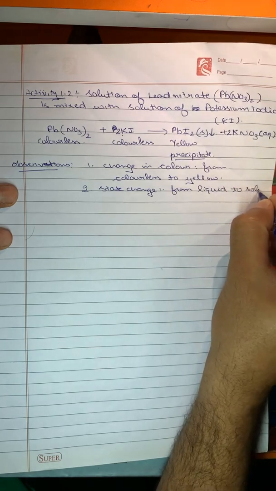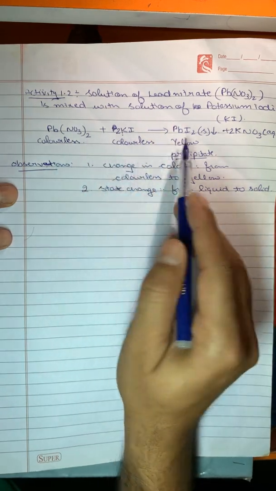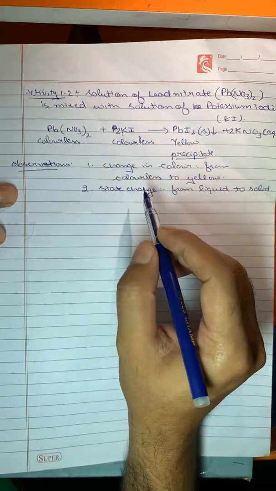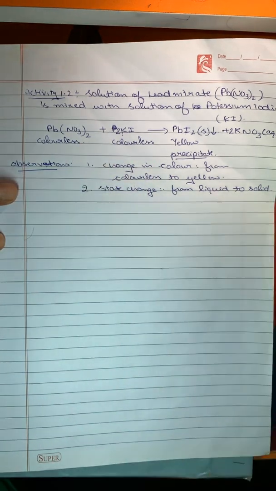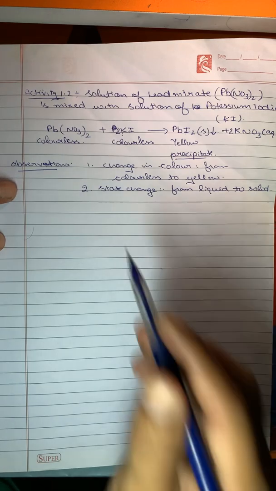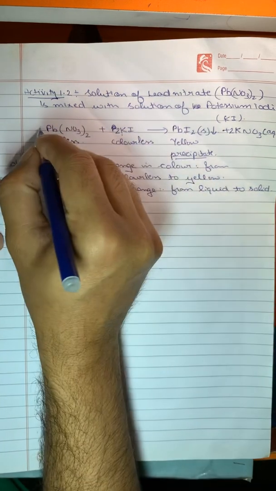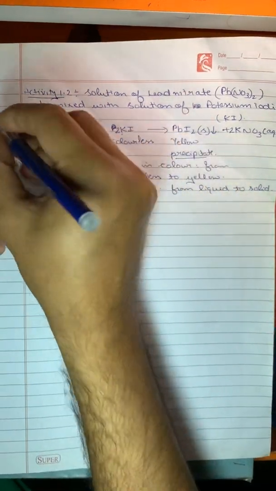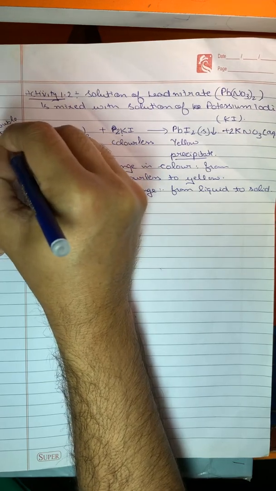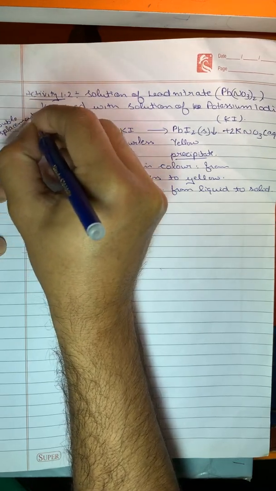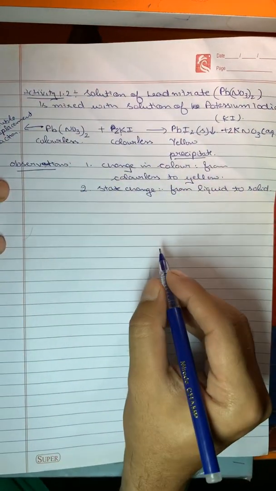So from these two observations we come to know that a chemical reaction is taking place between these two compounds. Later on we'll see that this reaction is a double displacement reaction, because both substances have exchanged their ions. We'll do that later, but for the completion of the notes you can write that this is an example of a double displacement reaction.